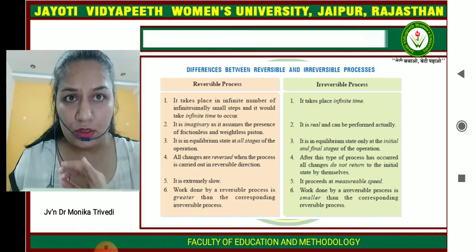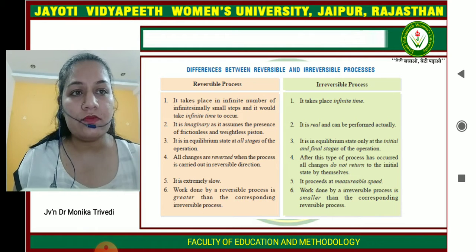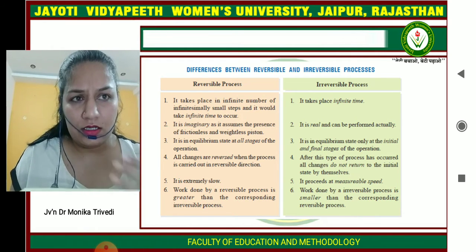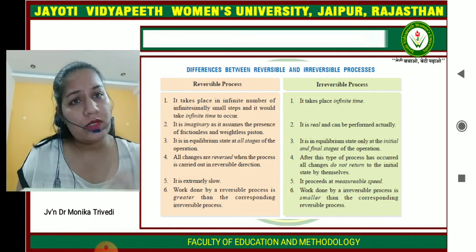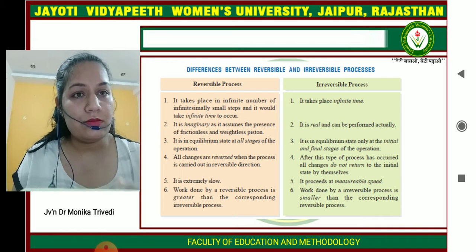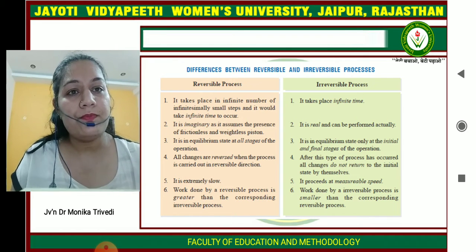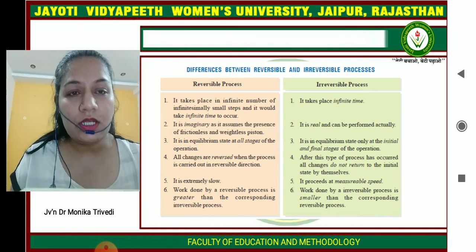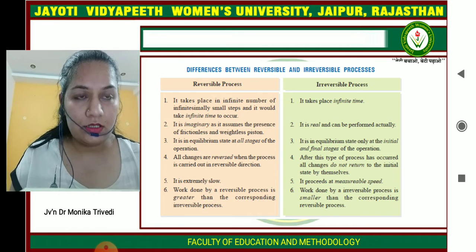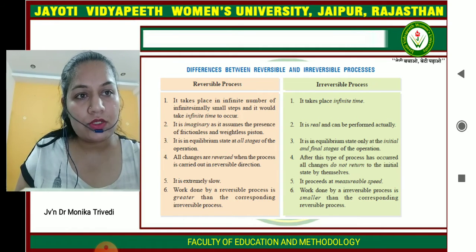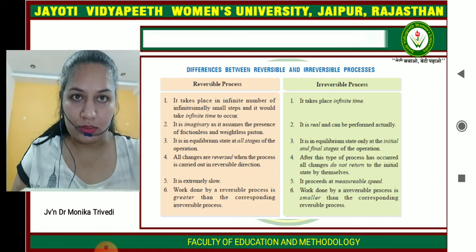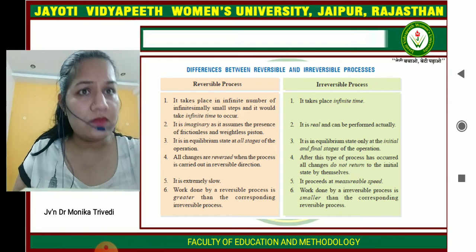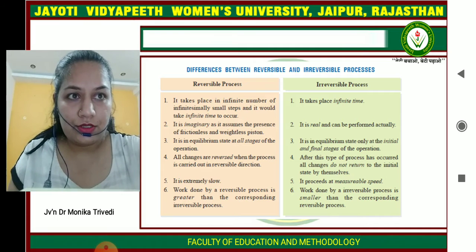A reversible process is a very slow process, whereas the irreversible process can be speeded up as compared to the reversible process. The work done by a reversible process is greater than that of the corresponding irreversible process. In an irreversible process, the work done is smaller than that of the corresponding reversible process. So these are the basic differences between reversible and irreversible processes.